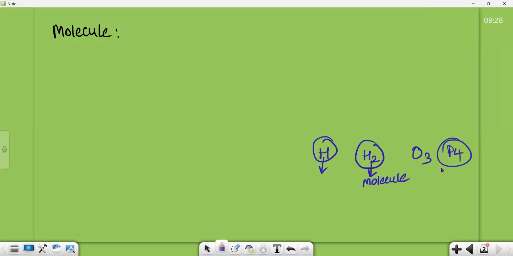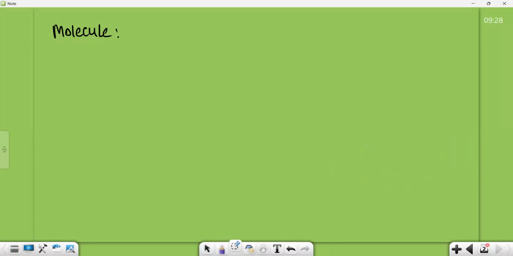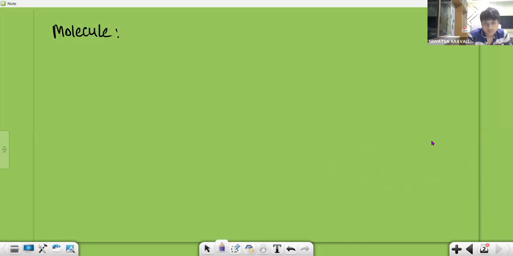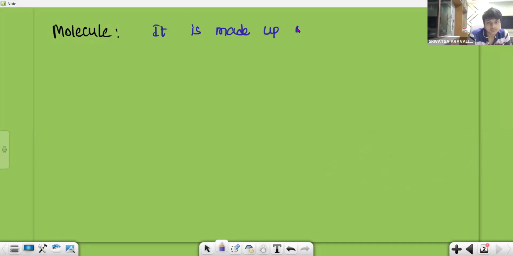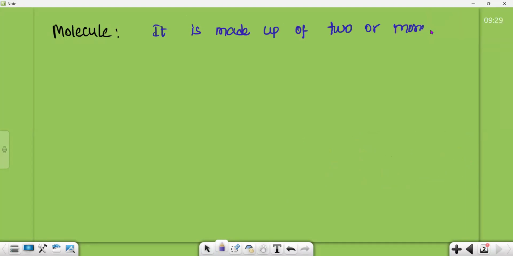P4 also. The minimum requirement to form a molecule is that at least two atoms should combine, maybe the same atom or different atoms. Then it is a molecule. So a molecule is made up of two or more atoms.